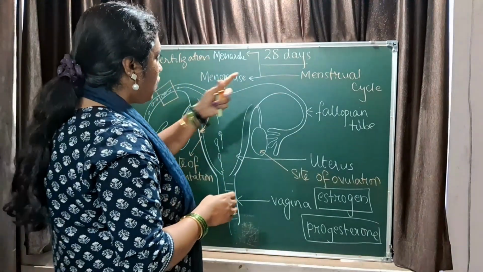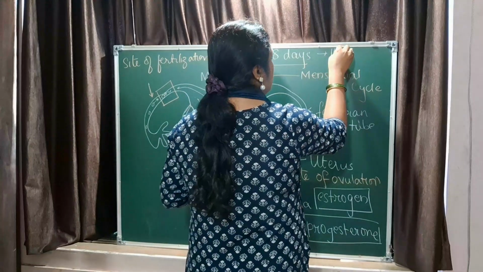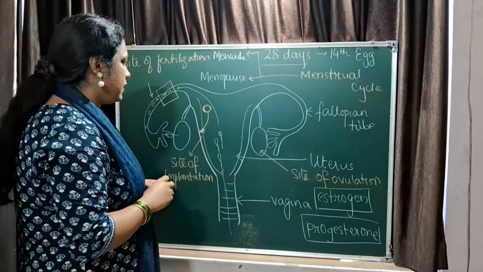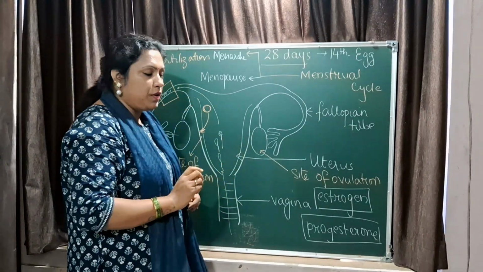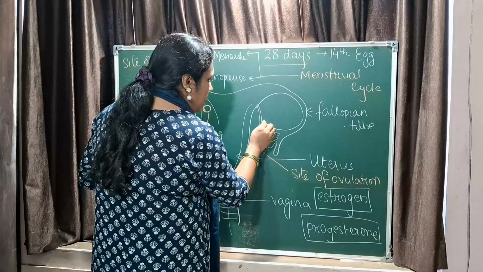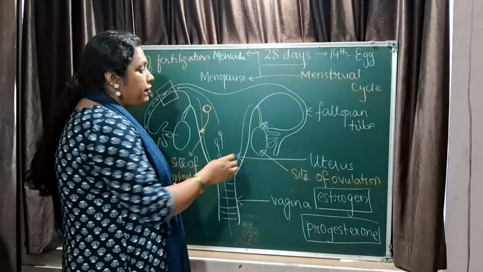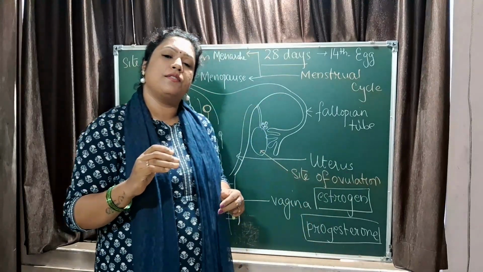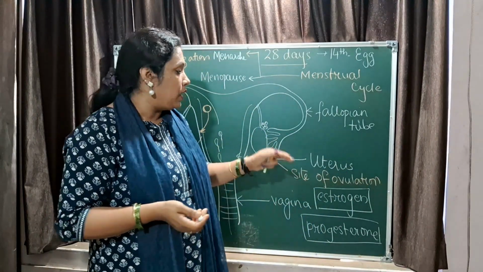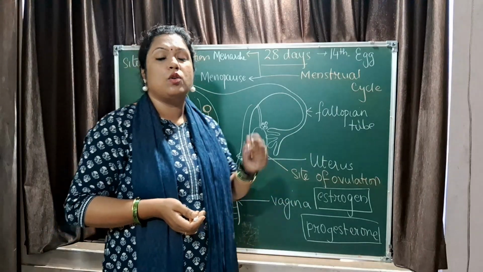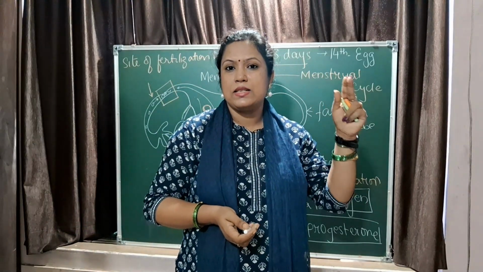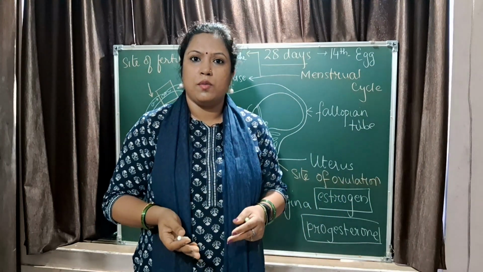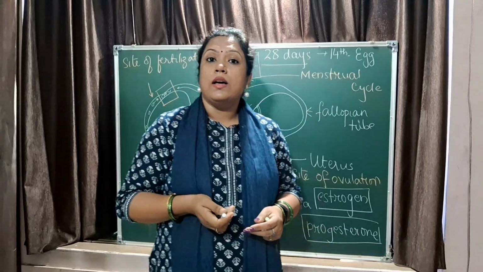Now understand, on the 14th day, the egg is released. Now how does the egg get released? In the ovary there are something called primary follicles. The estrogen level is there in your body, and that estrogen level increases. That increase goes to your brain, and your brain senses the level of estrogen, which promotes the release of follicle stimulating hormone. It's another hormone that is released by the pituitary.